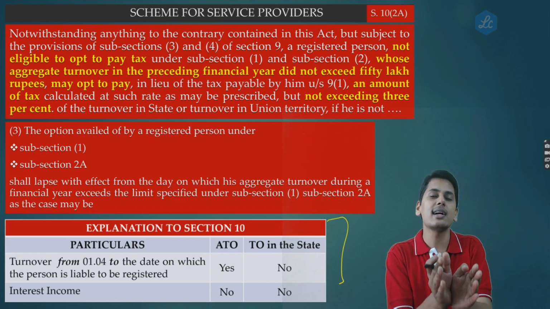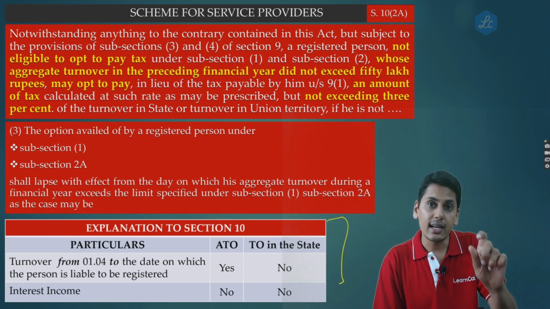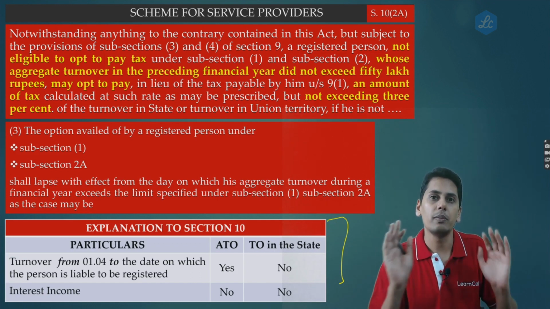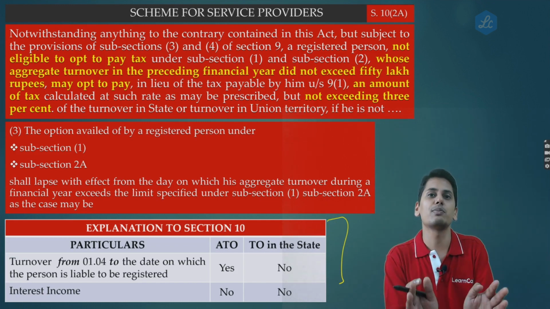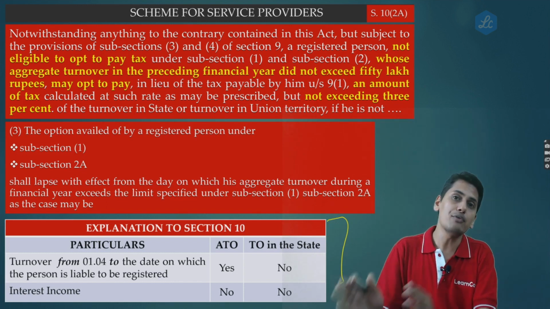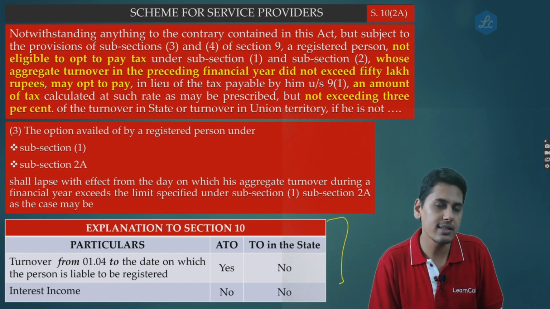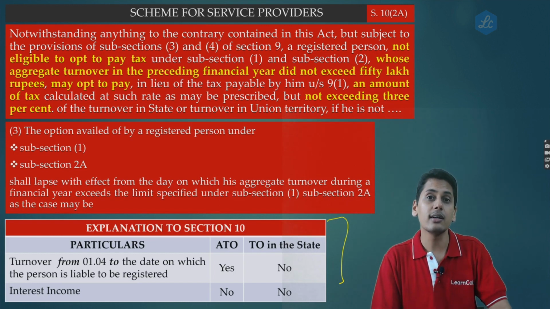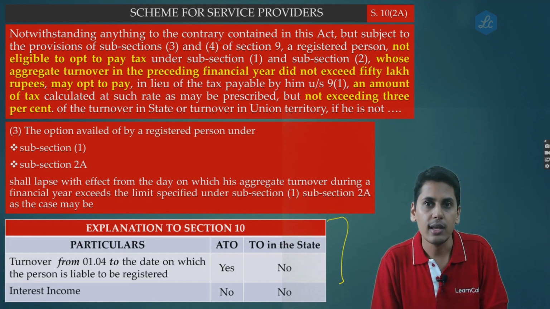And also as regards interest income, it will neither eat up the aggregate turnover threshold nor is a person required to pay taxes on it. These explanations are applicable even for the composition scheme under section 10 subsection 2A, because these were the two explanations which were inserted to section 10 as a whole. So two composition schemes now in section 10.